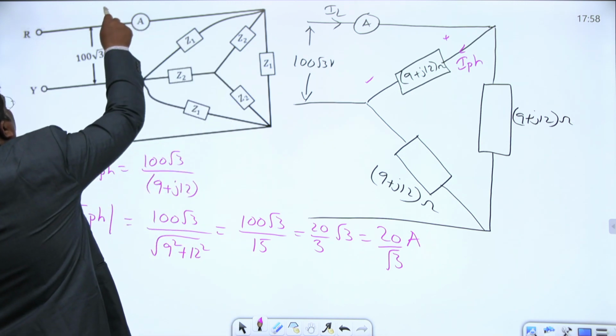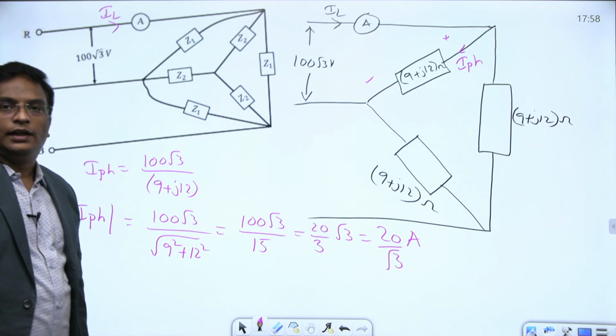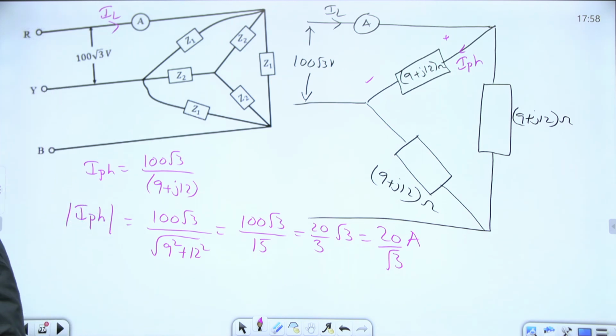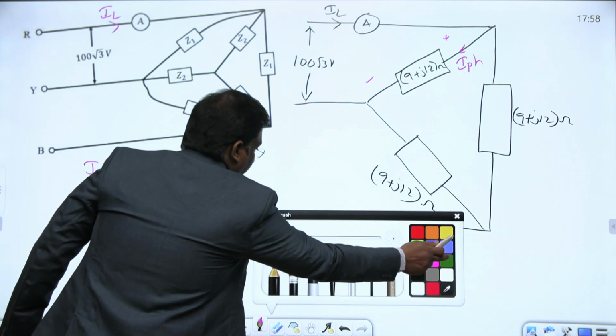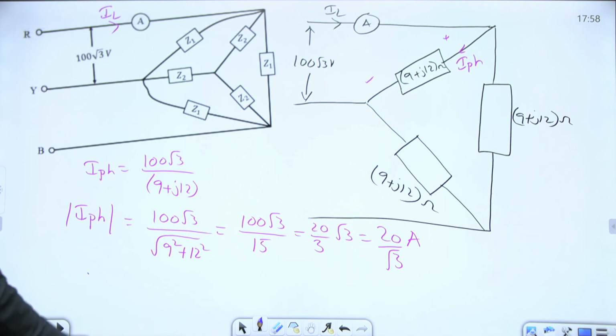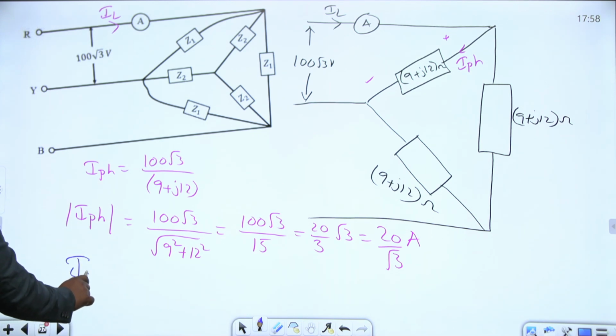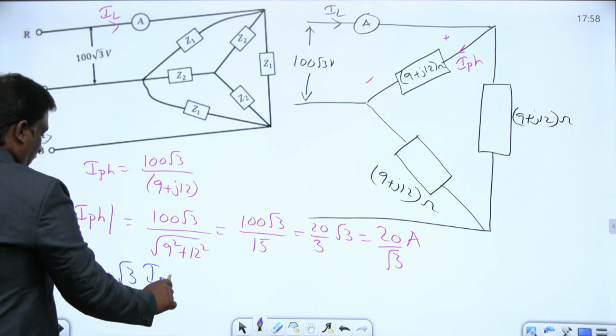This is the line current. The line current is flowing across the ammeter. They are asking what is the reading of the ammeter. Then what is the relation between phase current and line current? Tell me. The line current is nothing but root 3 times the phase current.